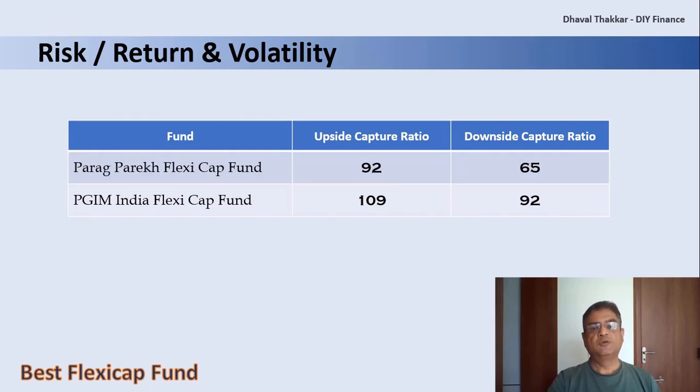When comparing both the funds, Parag Parikh Flexicap fund has a better downside protection ratio, whereas PGIM India Flexicap fund has a better upside capture ratio. Hence, we can say that both the funds are almost the same. So now let's see what investors should do.